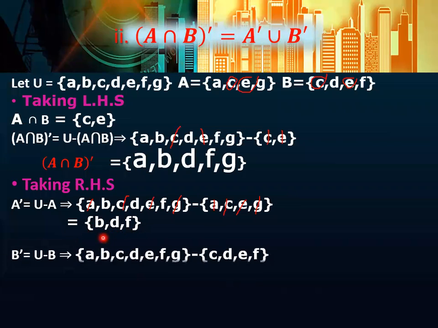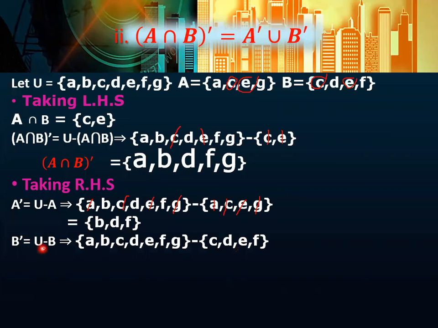Now we are going to find out B complement. So U minus B. Again we are going to take the universal set, which is A, B, C, D, E, F, G, and the elements of set B are C, D, E, F. Now we are going to subtract it. In subtraction, we will cross the elements that are common, and we will write down only the elements of the universal set, the first set, because we are subtracting, so from here we will write the set's elements.